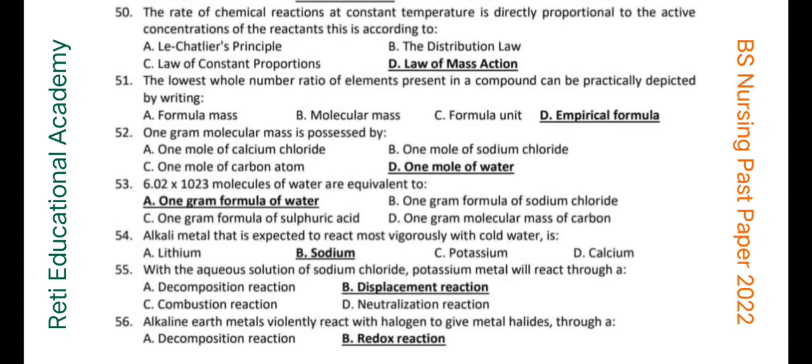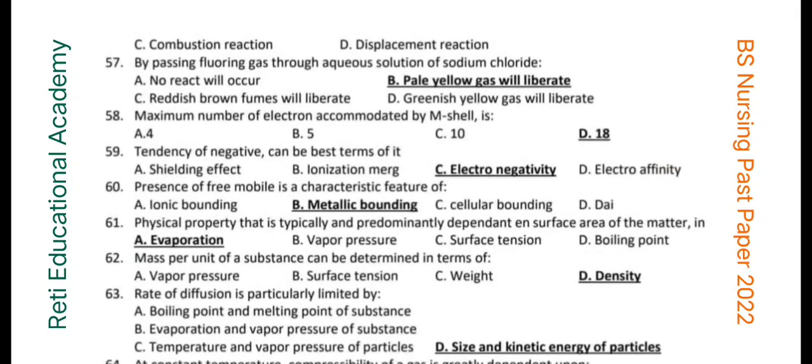Question number 55. With the aqueous solution of sodium chloride, potassium metal will react through a displacement reaction. Question number 56. Alkaline earth metals violently react with the halogens to give metal halides through a redox reaction. Question number 57. By passing fluorine gas through aqueous solution of sodium chloride, pale yellow gas will liberate.